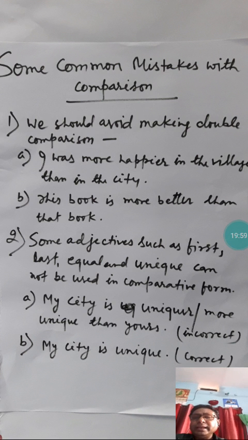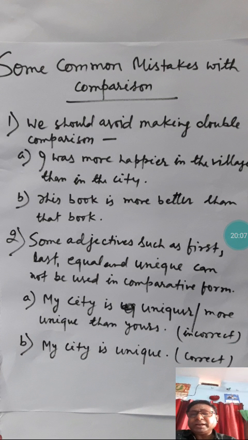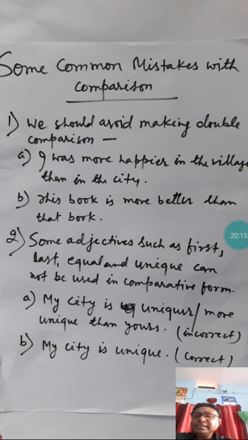Second, some adjectives such as first, last, equal and unique cannot be used in comparative form. Like, my city is uniquer or more unique than yours. It's wrong. It's incorrect to use uniquer. Unique cannot be used in comparative form. Unique is an adjective. It cannot be used like this, uniquer or more unique.